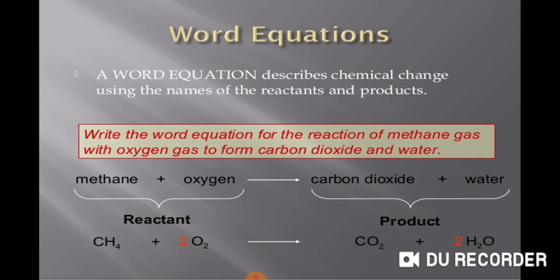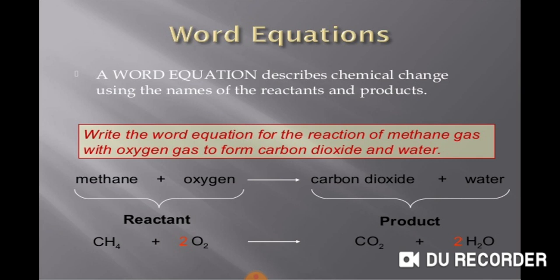For an example, in this, methane and oxygen are getting reacted and carbon dioxide and water are formed. This is a word equation. And if we write the chemical formulae of these substances, methane is represented by CH4 having one carbon and four hydrogen atoms, O2 having one oxygen molecule, that means two oxygen atoms, and the product side is CO2, that is carbon dioxide, and water.